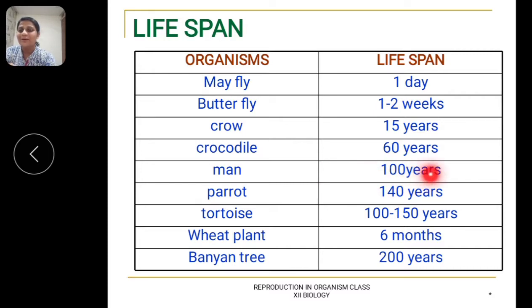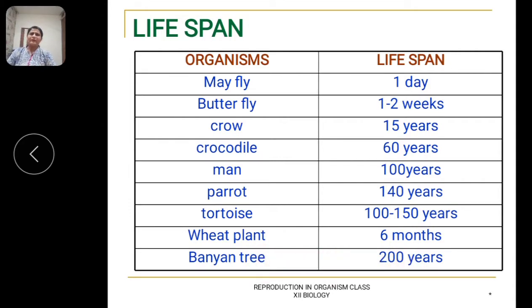Now, it doesn't mean that each and every man will survive for 100 years. Lifespan means the period from birth to natural death of an organism. So this is the lifespan of men. If we talk of parrot, the lifespan is 140 years. For tortoise, it is 100 to 150 years. For wheat plant, it is 6 months. For banyan tree, it is 200 years.